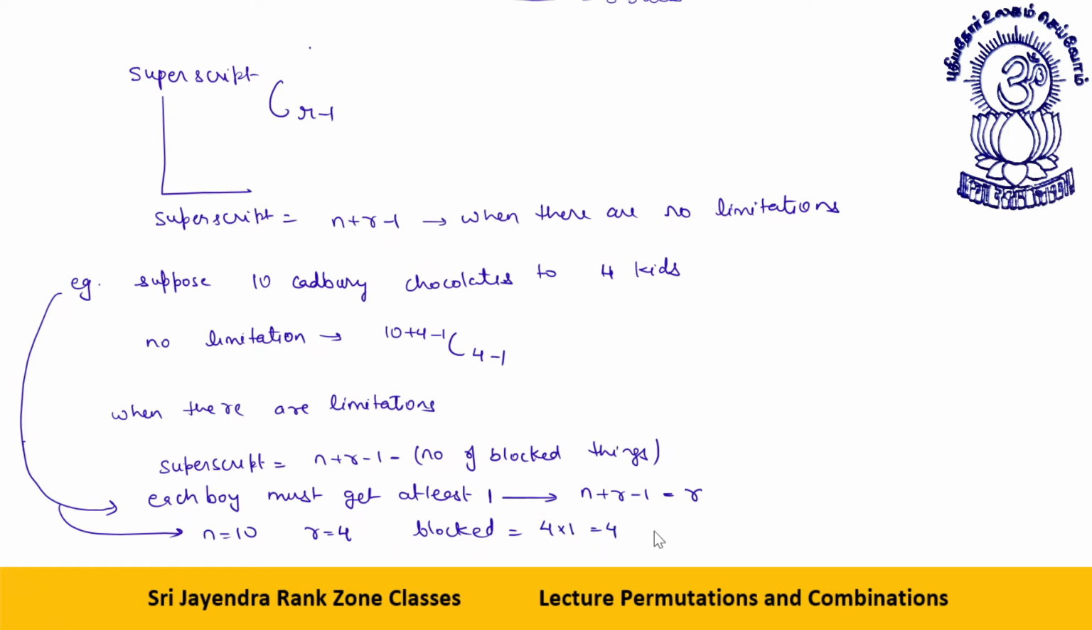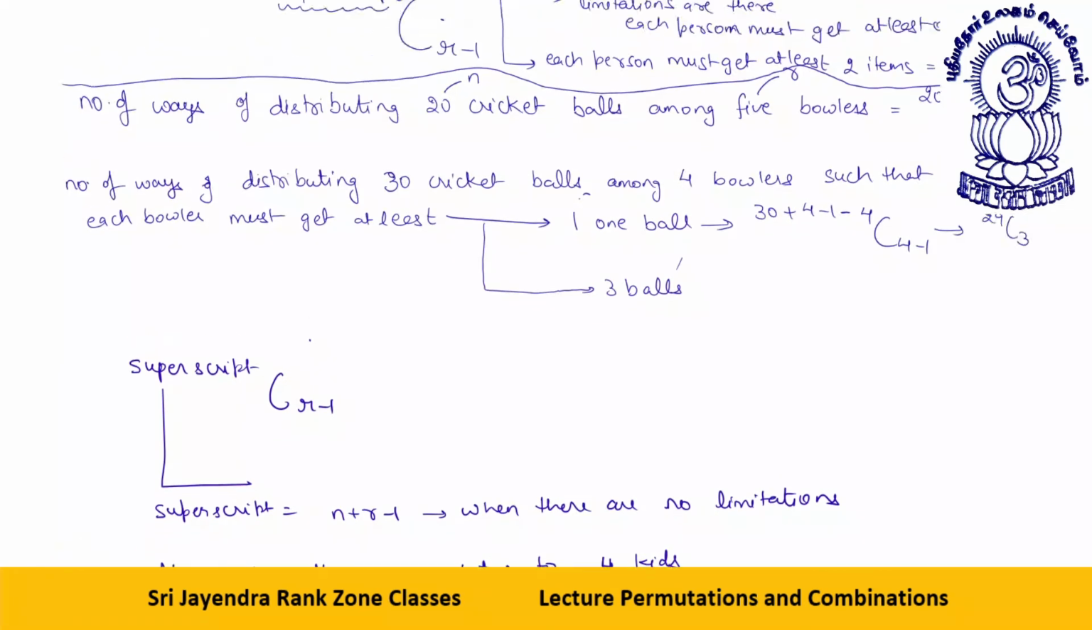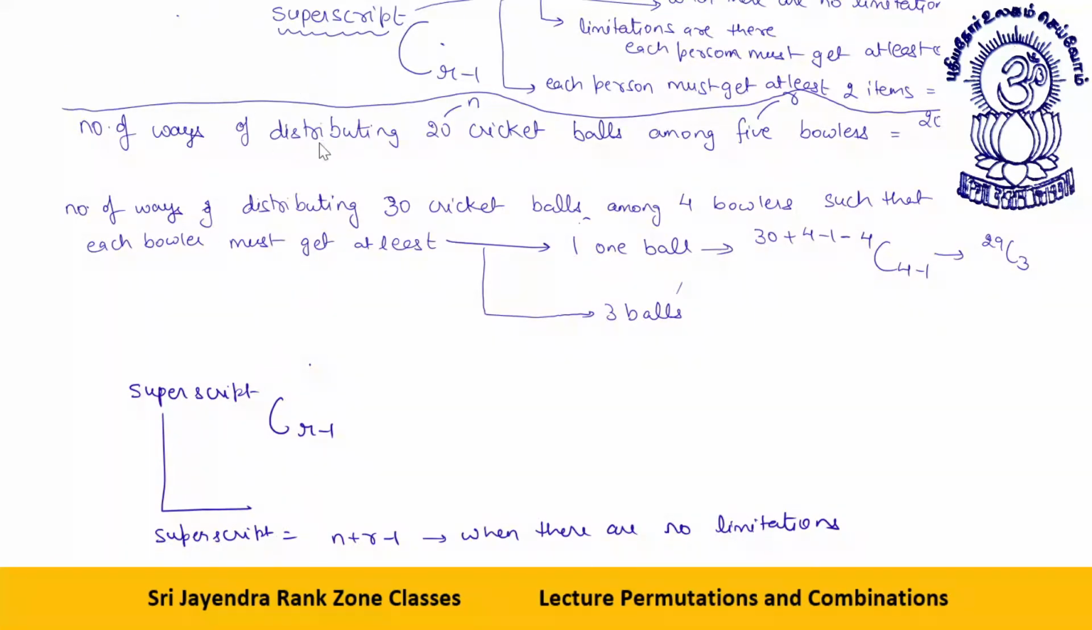So the formula becomes n plus r. See, then the formula becomes 10 plus 4 minus 1 minus 4, C 4 minus 1, or I can say 9 C3. This is the thing, it must be clear to you. I come with this number of ways of distributing 20 cricket balls.